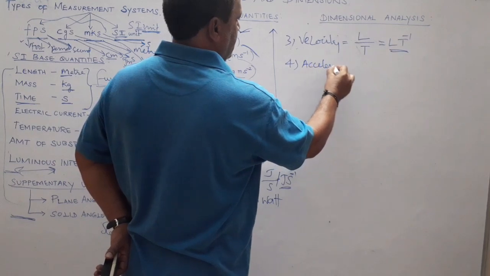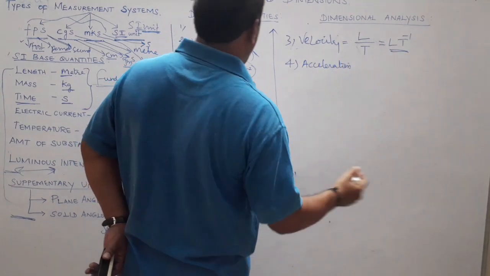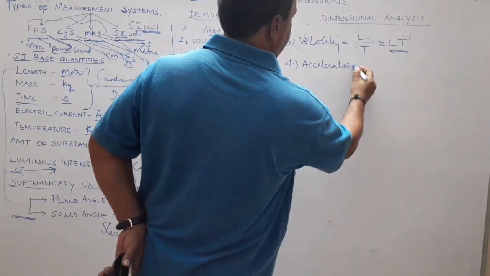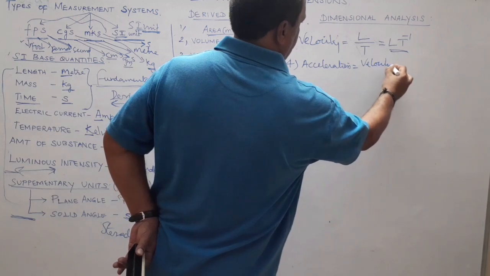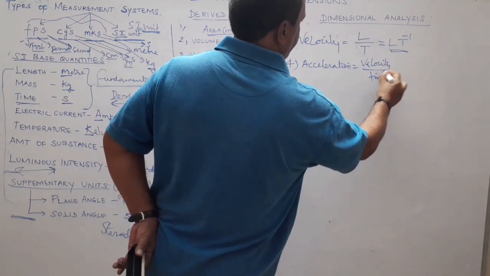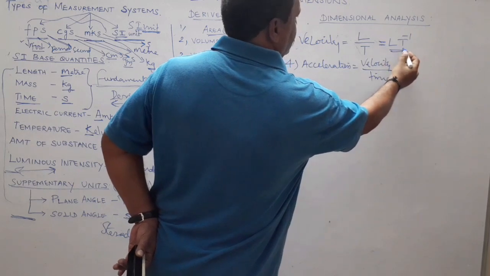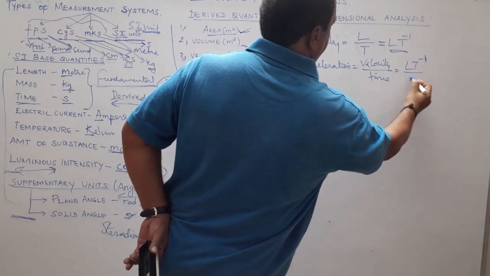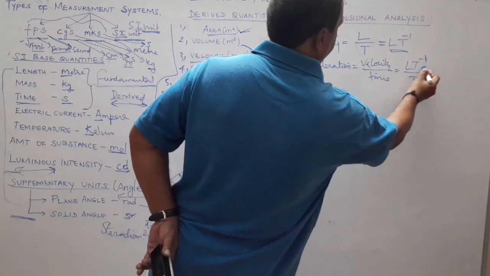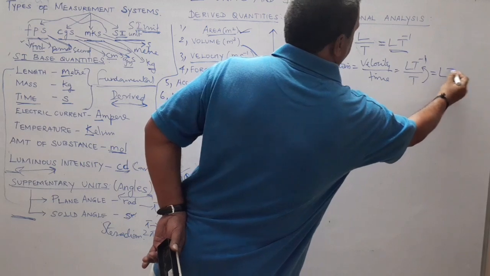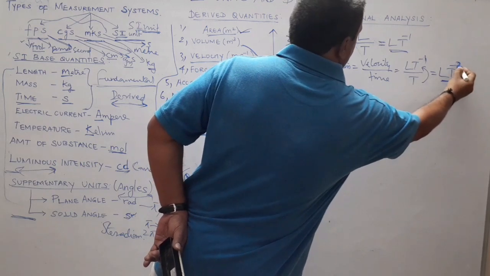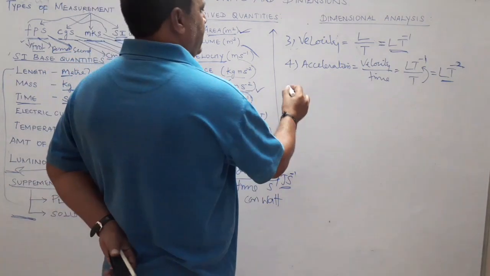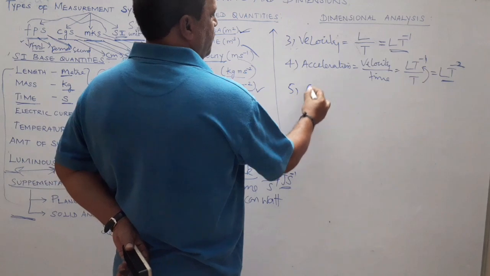Okay, next physical quantity for which we are going to find the dimension: acceleration. What is acceleration? We already gave the definition. Acceleration is the rate of change of velocity, that is velocity by time. We already got the dimension for velocity as L t power minus 1. Again t is in the denominator, so it becomes L t power minus 2. That's all. L t power minus 2 is the dimension for acceleration. Now I will give you another example, which is force.